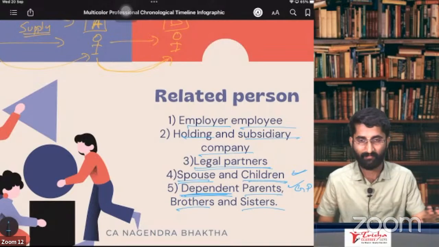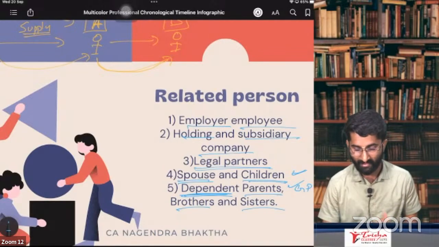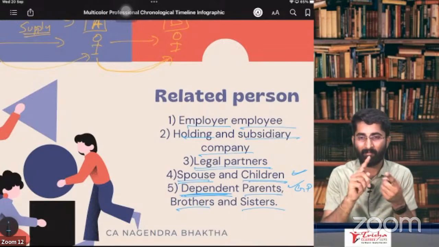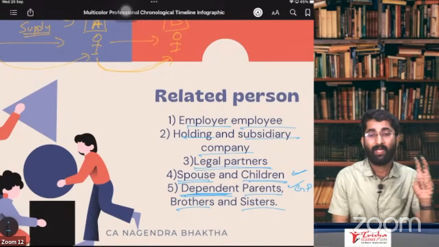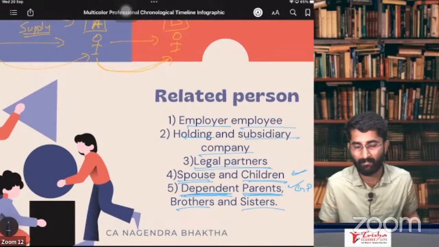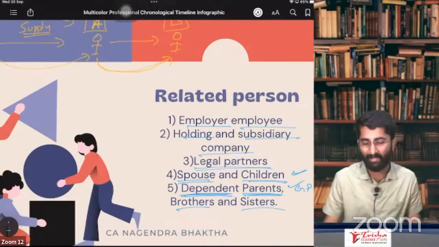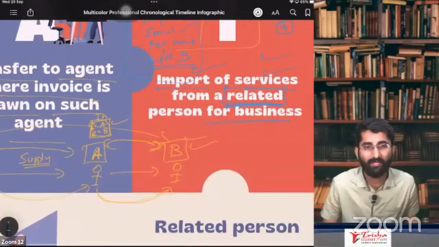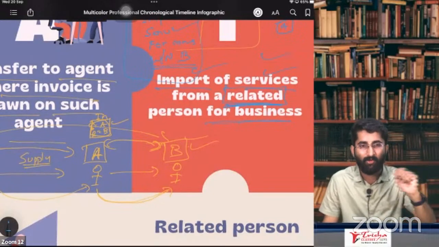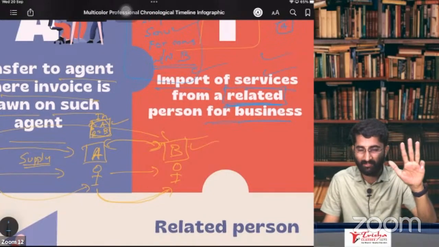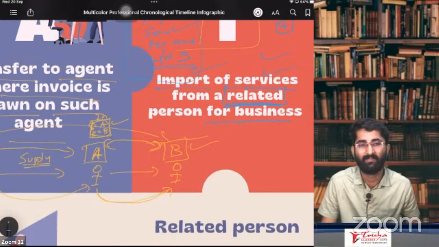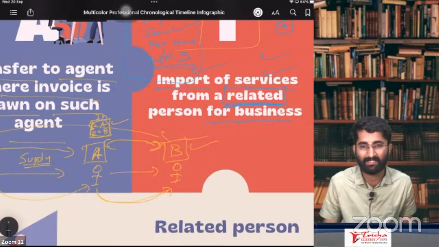Okay, we'll see. Brothers, dependent parents, brothers and sisters. They should be a dependent brother and sister, and parents, grandparents. These four people should be dependent on you. Only then are they related persons. Now, if they are related persons, then importation of services from a related person for business purpose, if these four things are there, will be considered as supply.